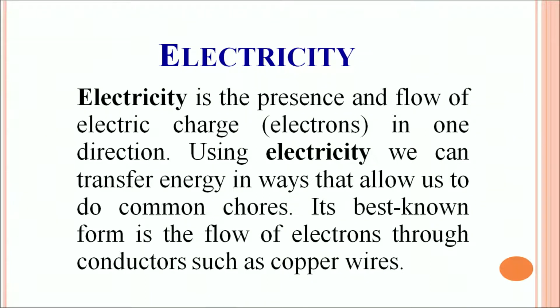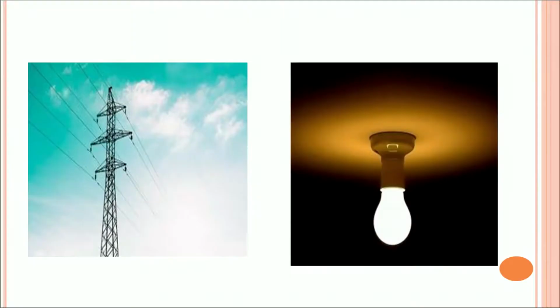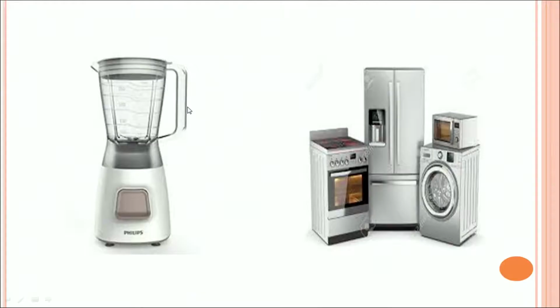Using electricity, we can transfer energy in ways that allow us to do common tasks. Its best known form is the flow of electrons through conductors such as copper wires. How important electricity is in our daily life, we can see from here, whether we want to transfer power from one place to another, right? Transmission lines, whether we want to light our homes, whether we want to use the mixer grinder, whether we want an oven, refrigerator, washing machine, everywhere electricity plays a very important role.